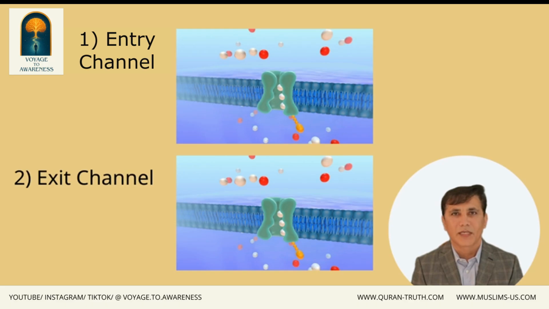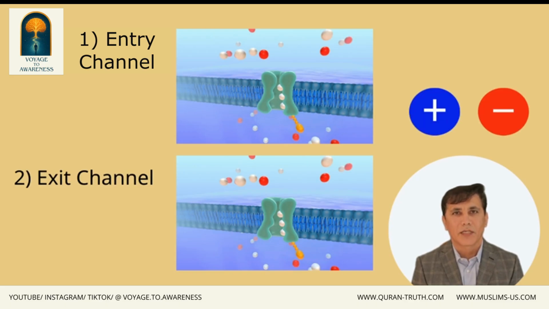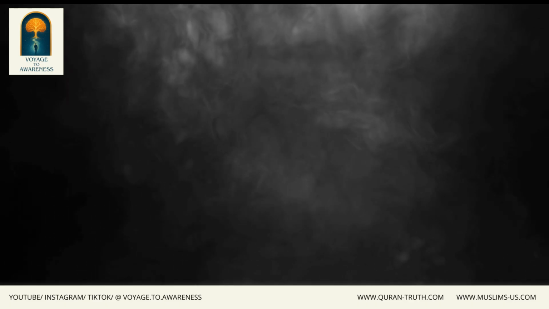The molecules entering and exiting the cells, or ions, are particles that carry positive or negative electric charges. Ions enter the cell through these ion channels and exit from it. This entry and exit of ions change the electric charge inside the cells. When the number of positive and negative ions entering and exiting is equal, the charge inside the cell remains unchanged. However, when the balance of ion entry and exit changes, the charge inside the cell also changes. In conditions of darkness where no light reaches the eyes, the equilibrium between ion entry and exit is maintained.